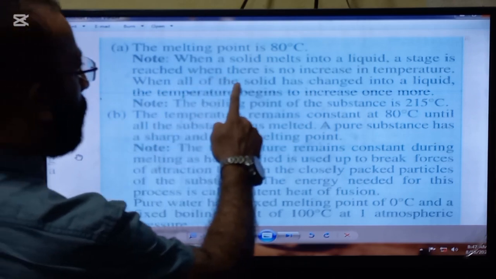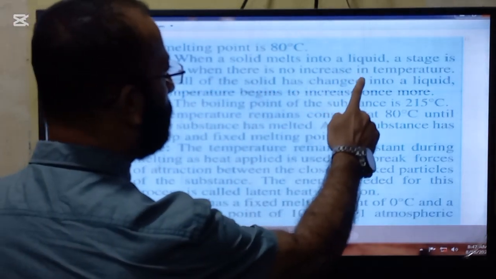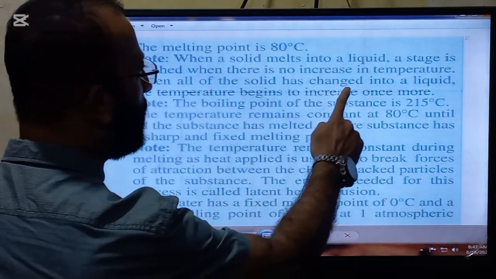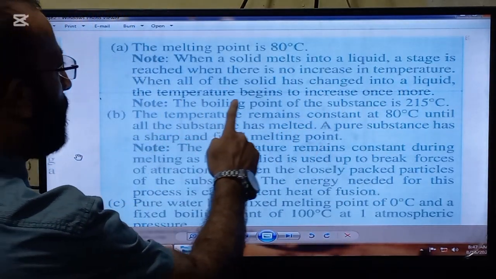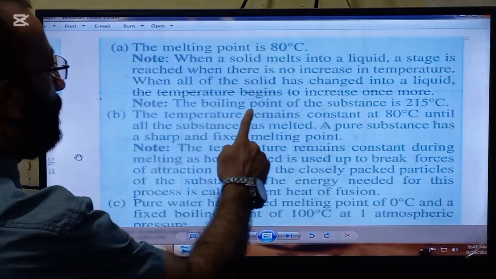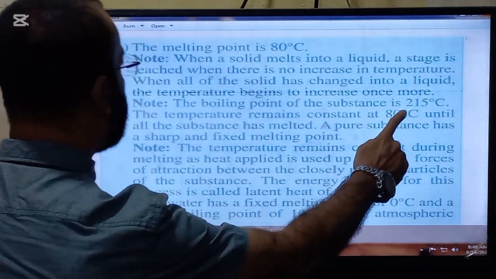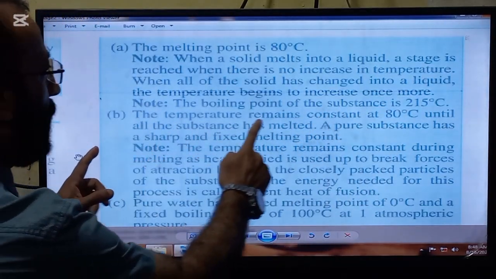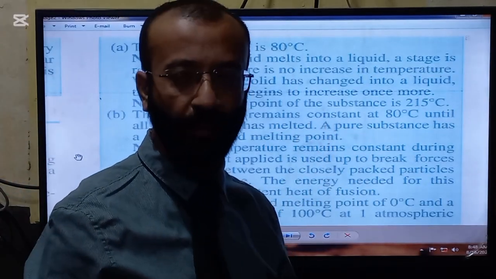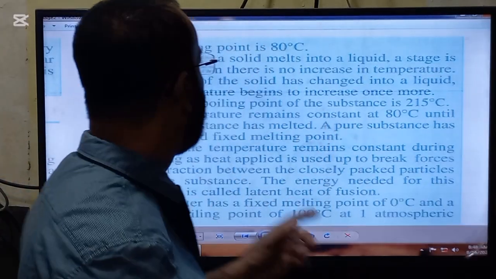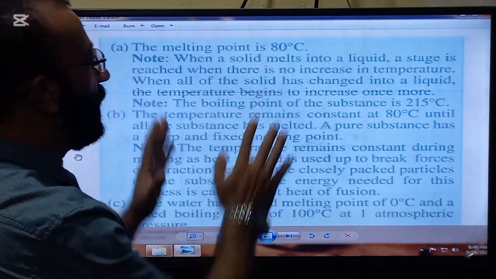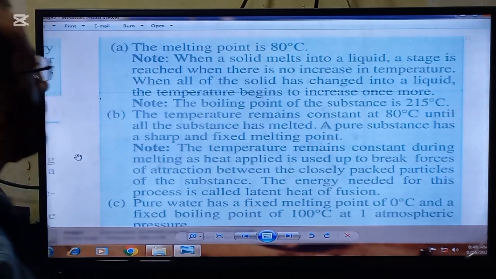Note, when a solid melts into a liquid, a stage is reached when there is no increase in temperature. When all of the solid has changed into a liquid, the temperature begins to increase once more. Note, the boiling point of the substance is 215, because the same thing will happen at the boiling point also. So this was the explanation. The answer was just this one. The melting point is 80 degrees C.